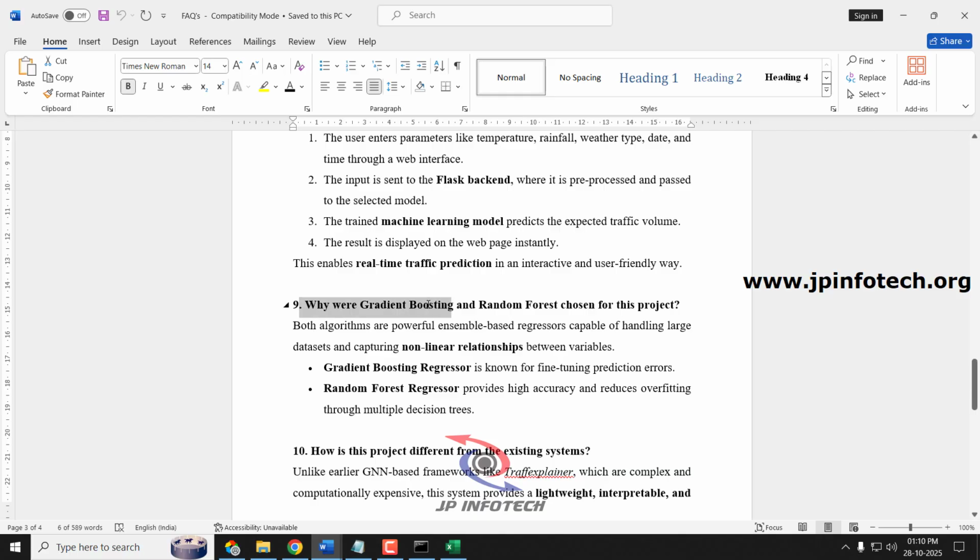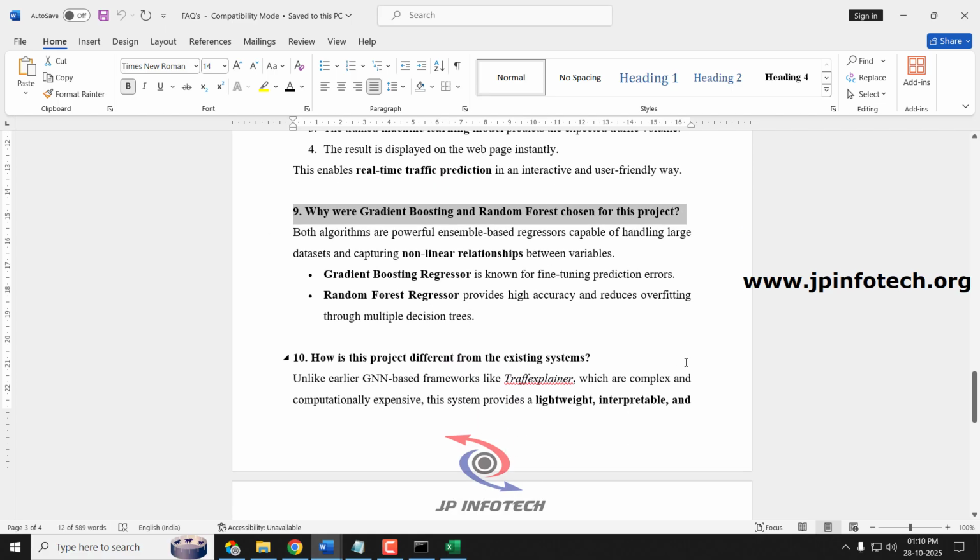Next question, why were the gradient boosting and random forest models chosen for this project? We have used the gradient boosting regressor because it is well known for fine tuning prediction errors, and the random forest regressor provides high accuracy and reduces the overfitting problem.